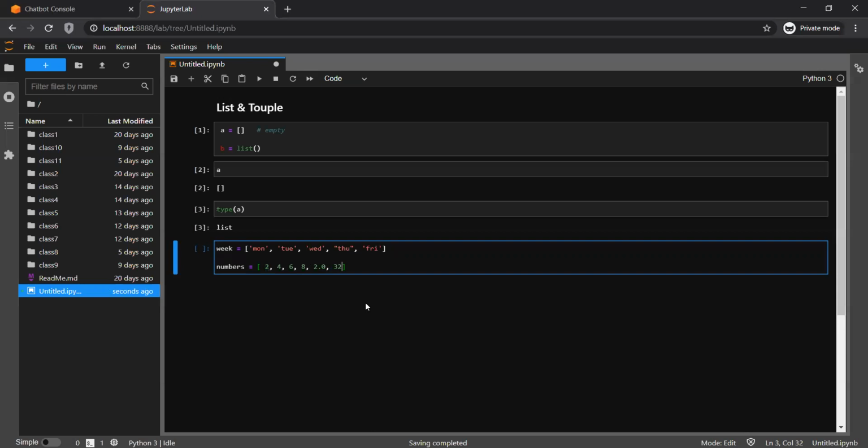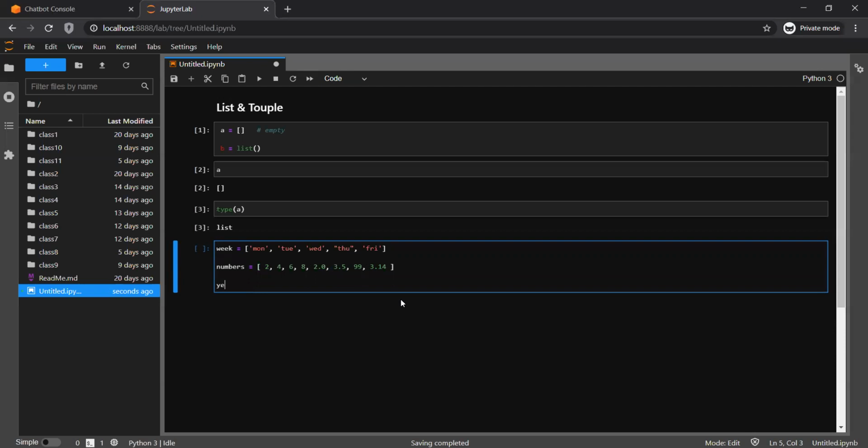So it will be like suppose 3.5, 99, suppose 3.14. You can include this, and you can include this as well. So it's a combination. You can include one data type, another data type, a combination of data types.